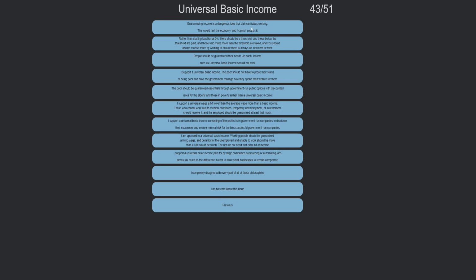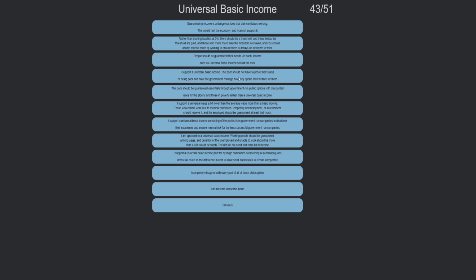Universal basic income. Guaranteeing income is a dangerous idea as it decentralizes working. It will hurt the economy. Rather than starting taxation at 0%, there should be a threshold, and those below the threshold are paid. People should be guaranteed their needs. As such, income such as universal basic income should not exist.